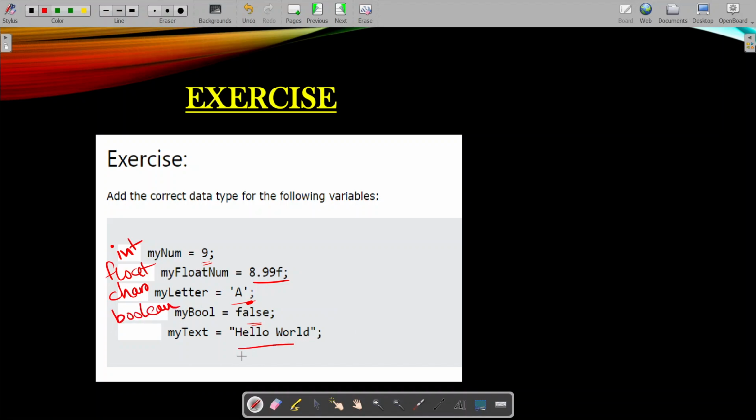And at last, "hello world". Hello world is within double quotes. Double quote means it's a string data type. So those are the answers: int, float, character, boolean, and string.